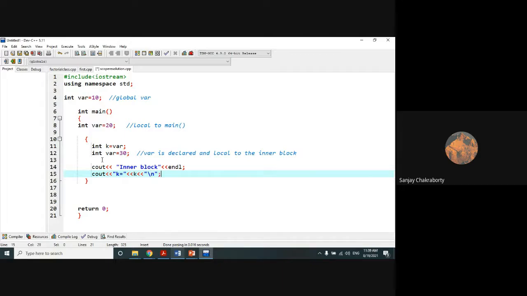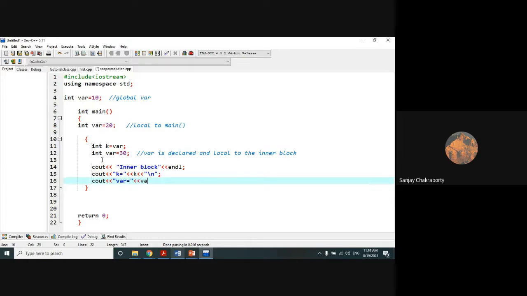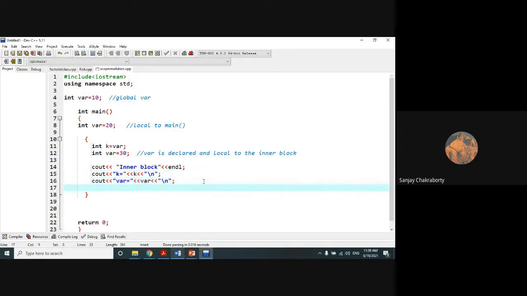Then again cout, we are going to print the value of var, and we are going to put a new line after it.